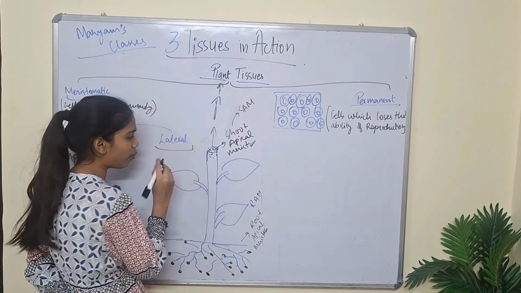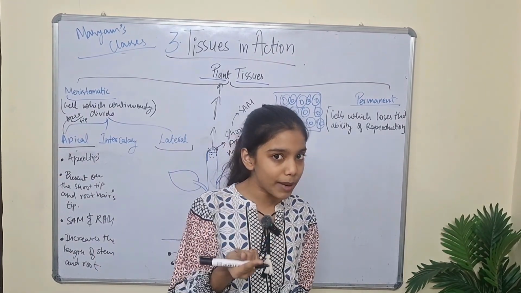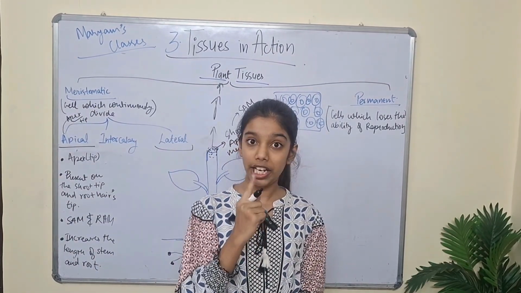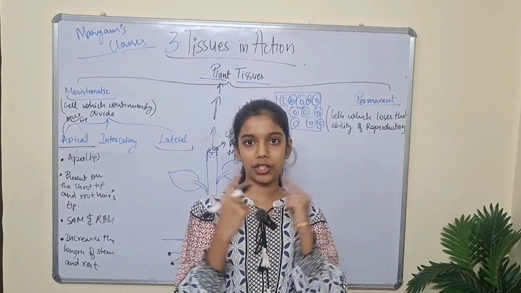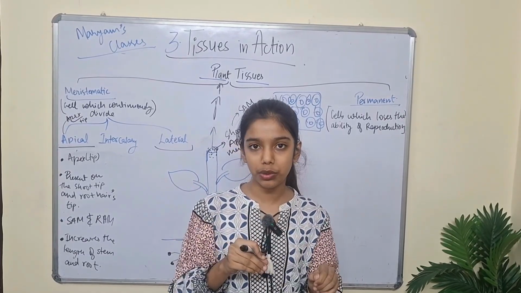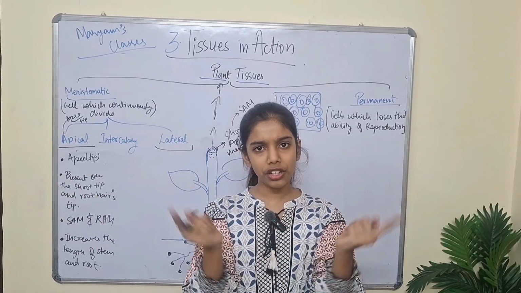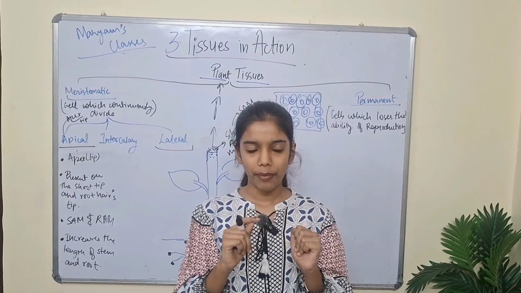So by the word lateral, what do you understand? You have heard this word lateral in mathematics, right? Like lateral surface area, lateral surface area of cube, lateral surface area of cuboid. You have heard this word. So lateral means the sides, yes, or the rounded thing.